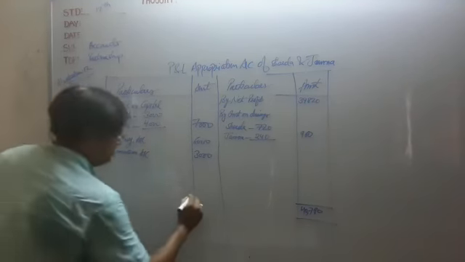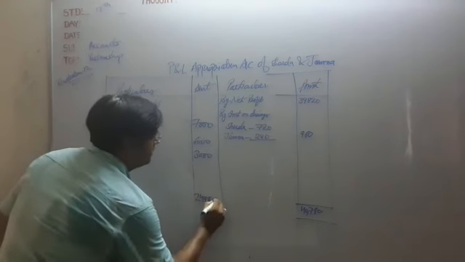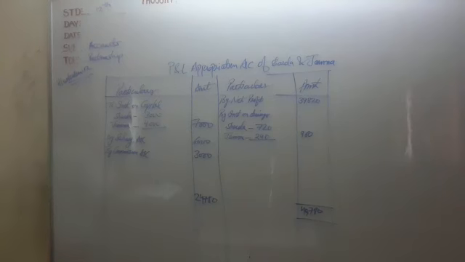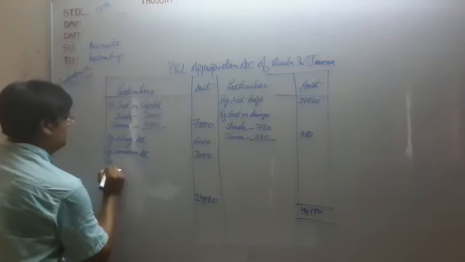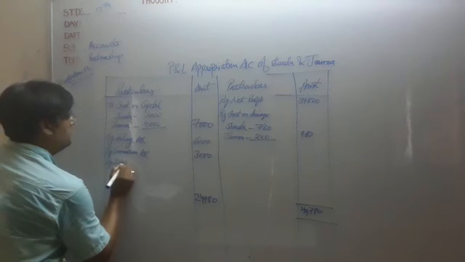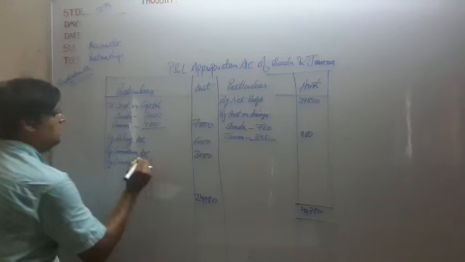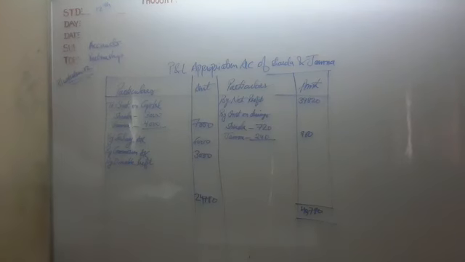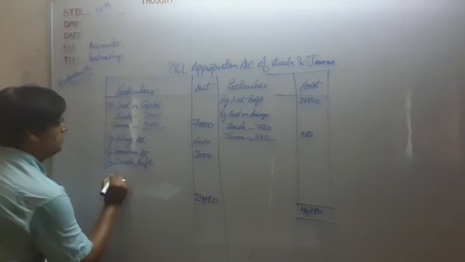So we get 24,780. 24,780 is our divisible profit. As no share ratio is given, we will distribute it equally between Sharda